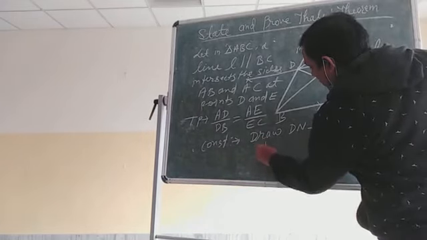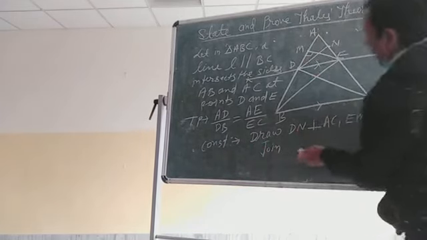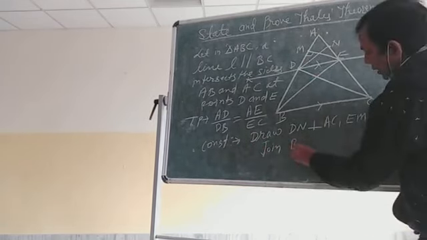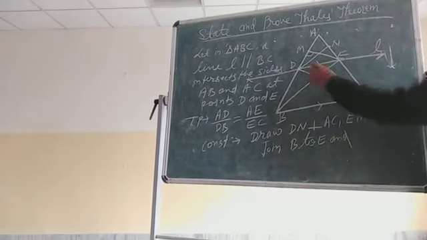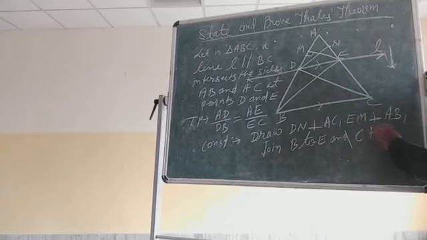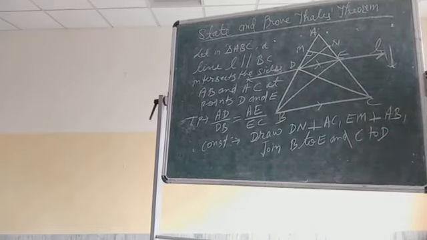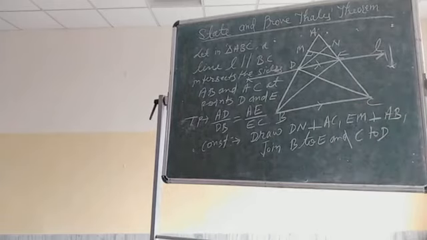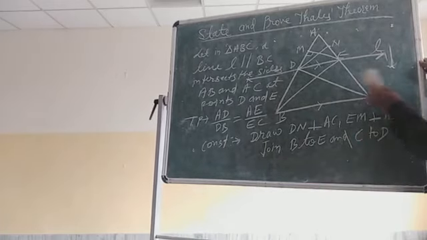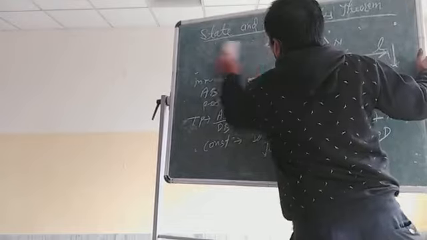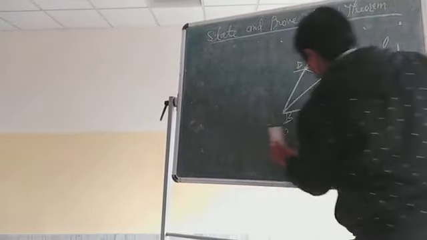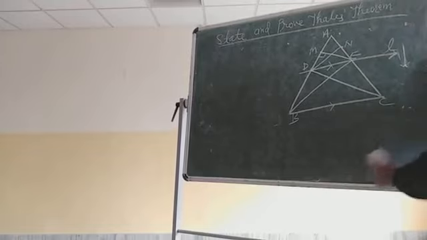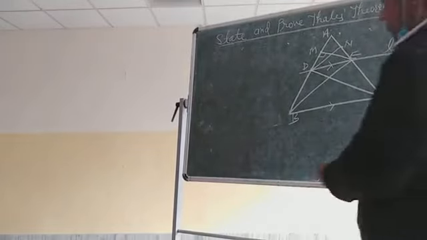I have joined B to E and C to D. Clear, everyone? Yes, sir. Now our next step is we have to write the proof. Next part is proof.